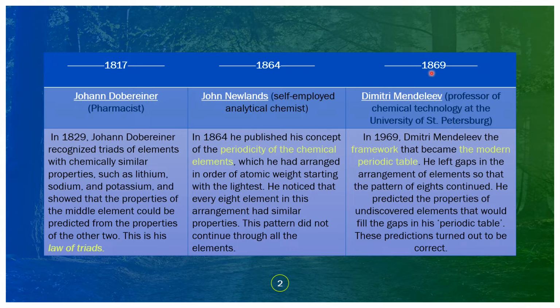Then in the year 1869, Dmitri Mendeleev, a professor of chemical technology at the University of St. Petersburg, had come up with the framework of the modern periodic table. He left gaps in the arrangement of elements so that the pattern of eights continued, so he modified the table of John Newlands, and he predicted the properties of the undiscovered elements that would fill the gaps in his periodic table. These predictions turned out to be correct.